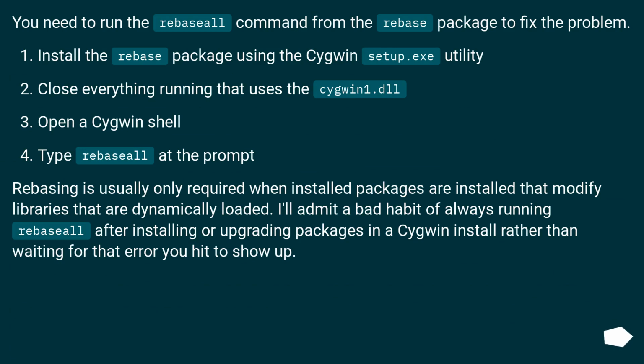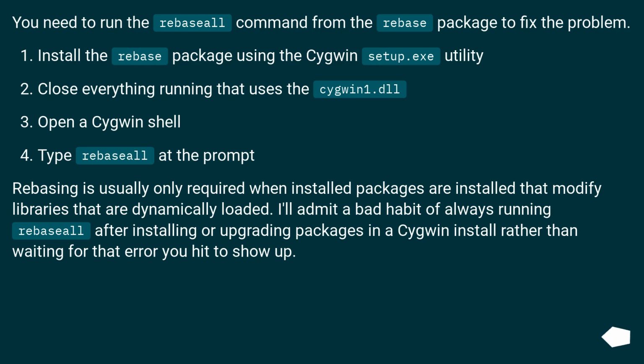You need to run the rebaseall command from the rebase package to fix the problem. Install the rebase package using the Cygwin setup.exe utility. Close everything running that uses the cygwin1.dll. Open a Cygwin shell. Type rebaseall at the prompt.